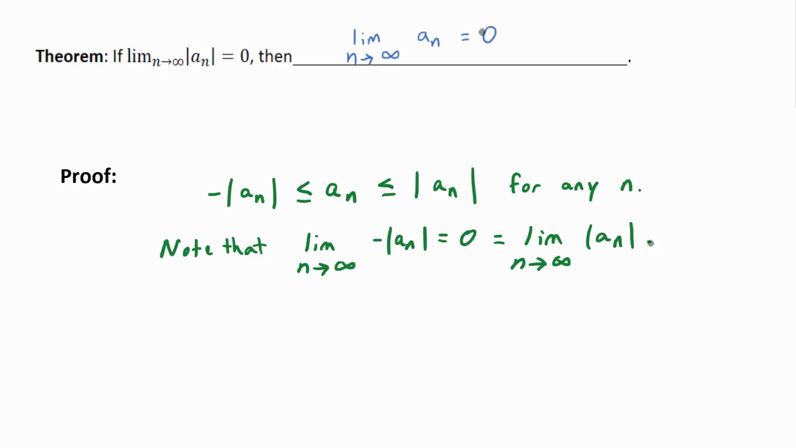By squeeze theorem, since a_n without the absolute values is in between the opposite of the absolute value of a_n and the absolute value of a_n, and those both converge to 0, we can conclude that a_n converges to 0 by squeeze theorem. So the limit as n goes to infinity of just a_n converges to 0 by squeeze theorem. I suppose this should be capitalized, right?